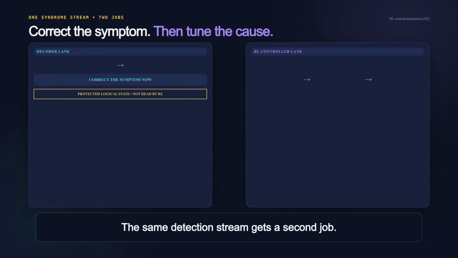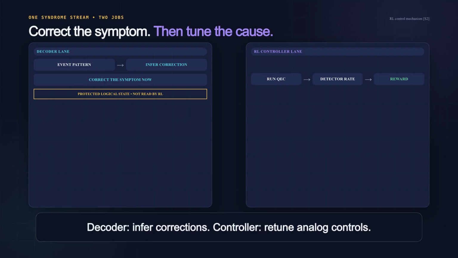Google gives that same detection event stream a second job. One branch still goes to the decoder. The other becomes feedback for a reinforcement learning controller that changes the analog pulse settings behind the errors.